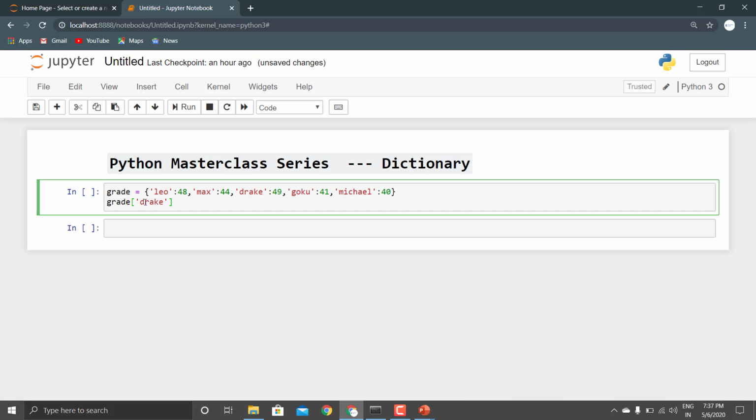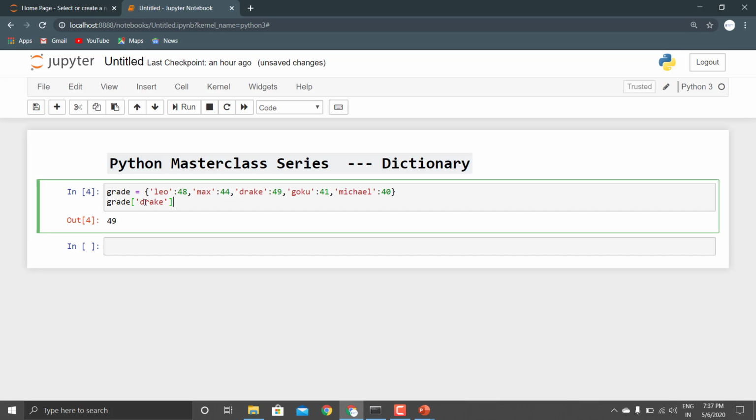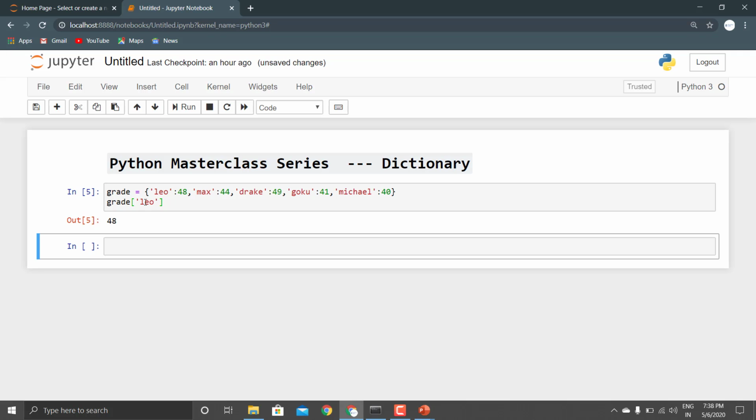If we just print it, we get the value 49. Similarly, if we want the value of any other key like Leo, we use the key Leo and now we get the value 48.